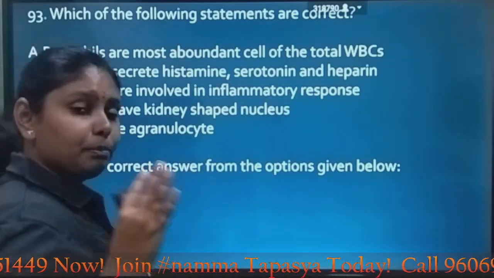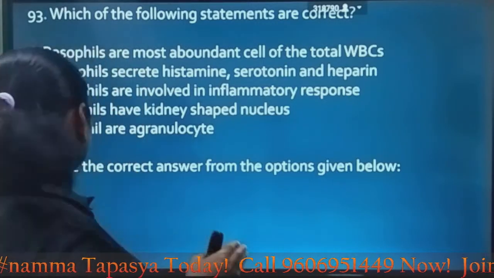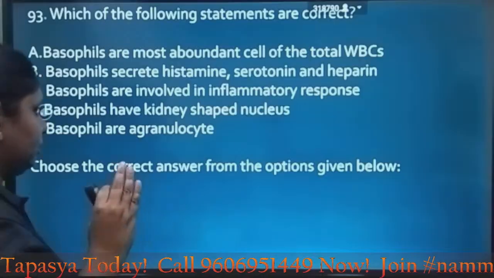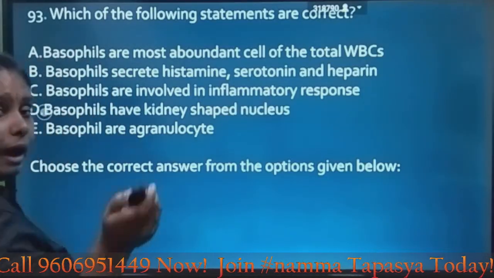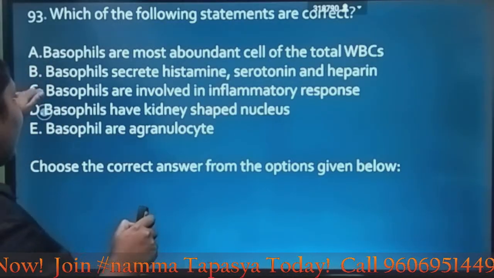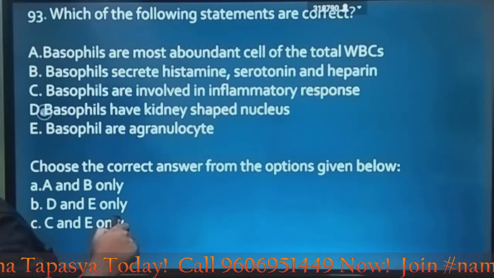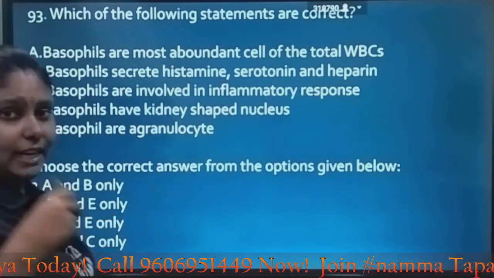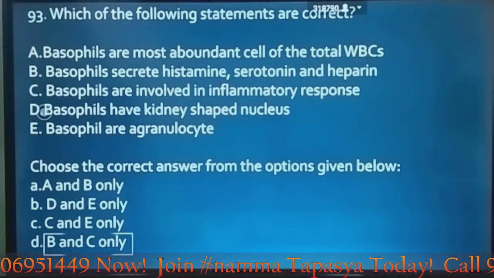Basophils have kidney-shaped nucleus. No, their nucleus is lobe-shaped. Basophils are agranulates. No, they are granulates. So here you have to choose which is correct. It is option B and C. Let's look at the options which has B and C. It is the option D holds B and C only, which is the correct answer.